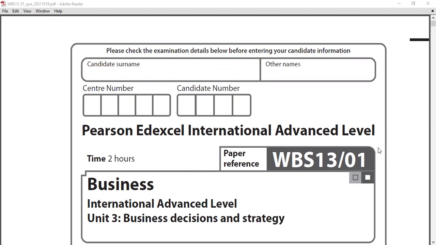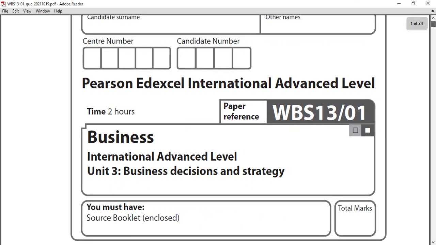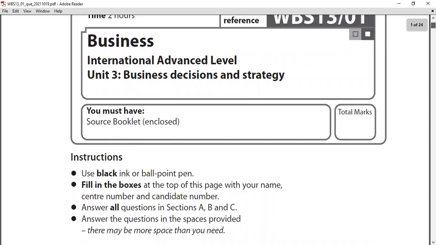Hi everyone, October 2021 paper, IAL 2021, Unit 3. You can see this paper is a 2-hour paper, right? And Unit 3 is called Business Decisions and Strategy. Unit 3, International Advanced Level Business, Business Decisions and Strategy, right? They have 3 sections.